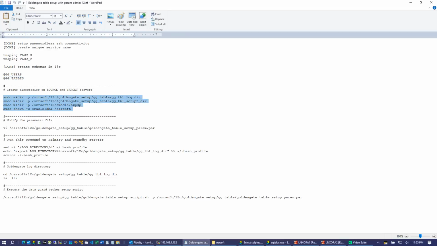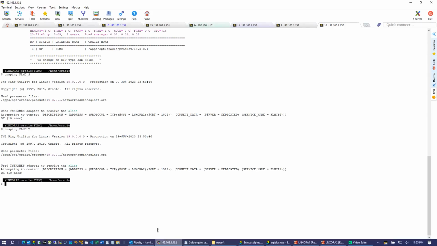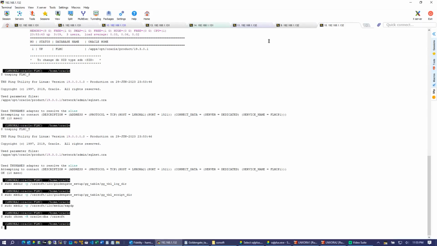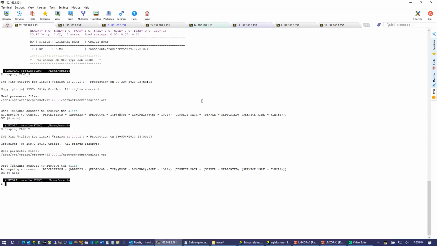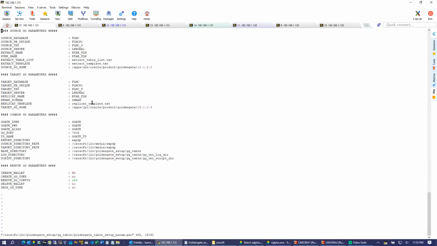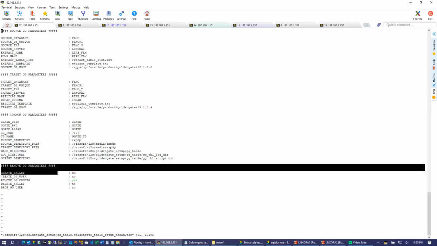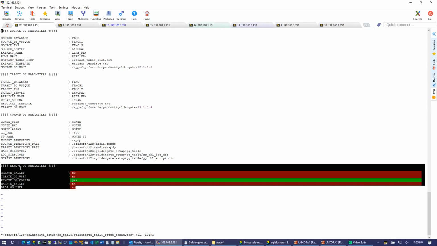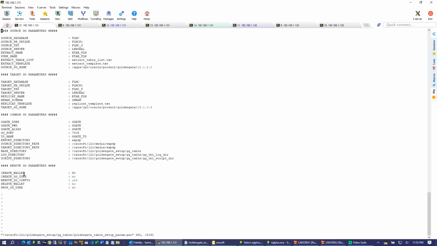And after that, we need to create these folders on both servers. This is my 19C server, and this is my 12C server. Let me go over the parameter file. This parameter file has 4 sections. We have the source parameters on the top, then target parameters, and then common parameters, which we will be using in both databases. And these are the parameters we will use when we have to remove the Goldengate replication, so we won't be using these parameters.